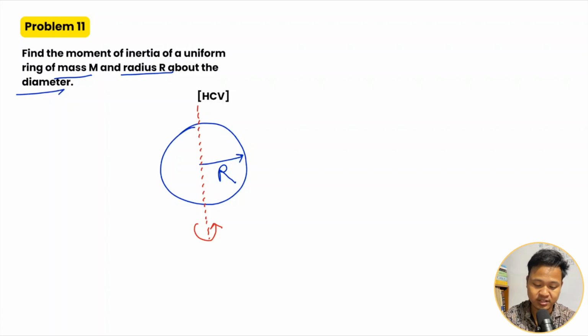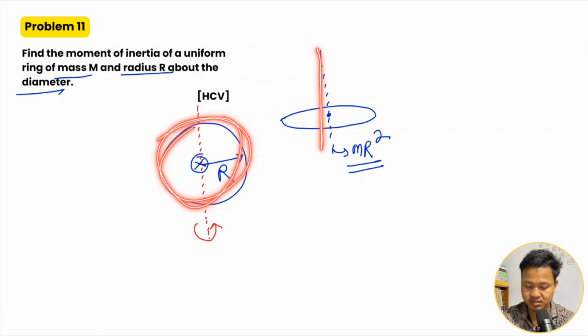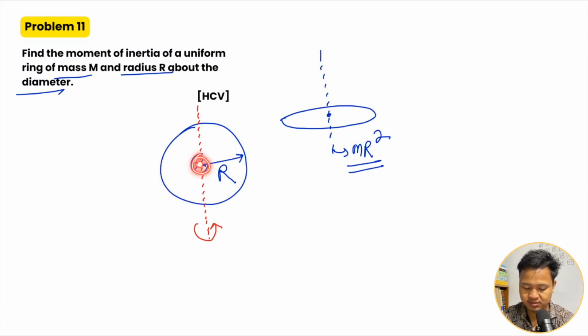If it is a ring, about the center of mass, axis perpendicular to the plane, the moment of inertia is mr squared. So this axis is into the plane, like this. Now I have to find the moment of inertia about this axis. I'll say I.